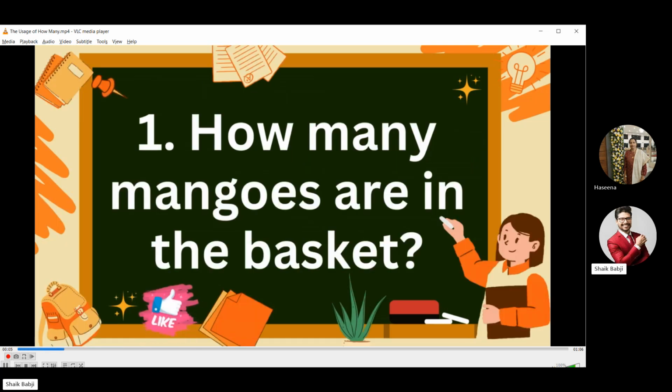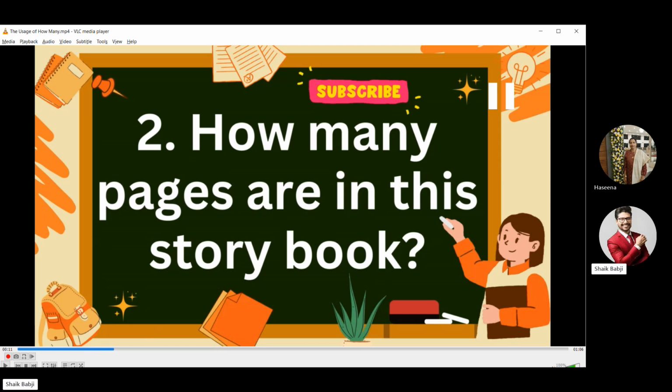The first sentence is, how many mangoes are in the basket? I repeat, how many mangoes are in the basket? Now let's see the second one. How many pages are in this story book? Now let's see the third one.